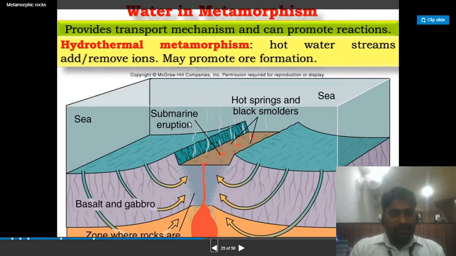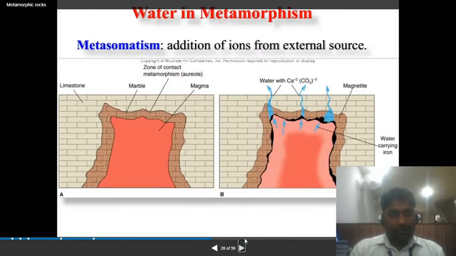This is a submarine eruption, with hot springs and black smokers, and the sea, basalt and gabbro zone where rocks are formed. So these water bodies are acting as a catalyst in the process of metamorphism, forming the metamorphic rocks.